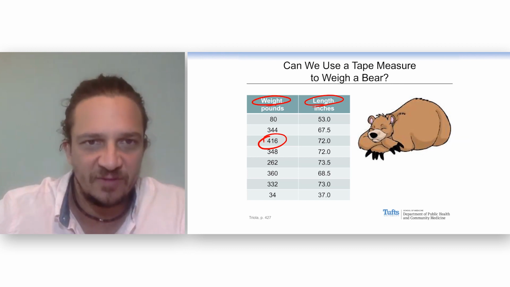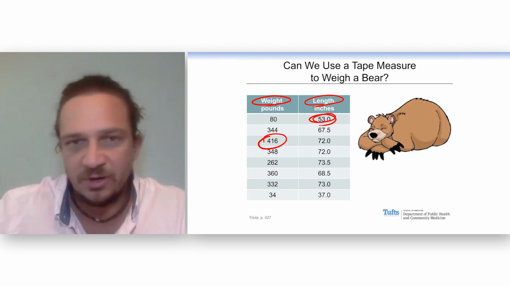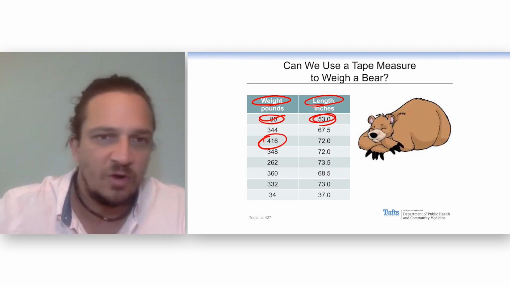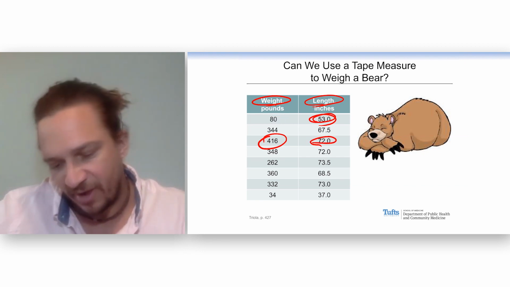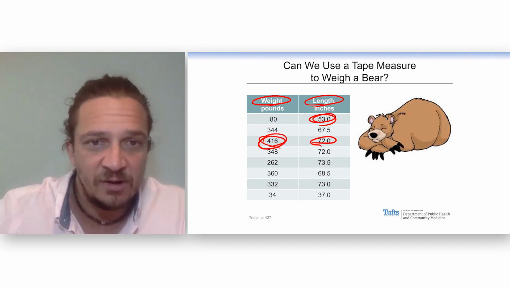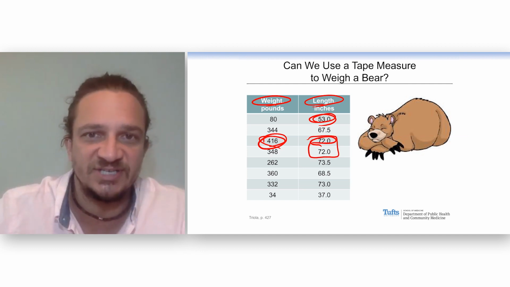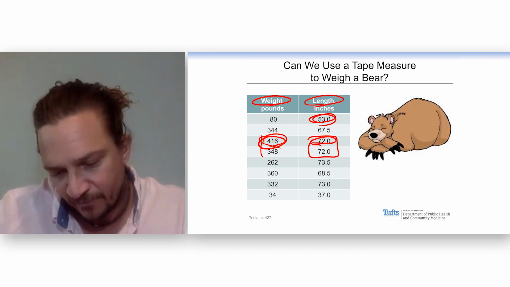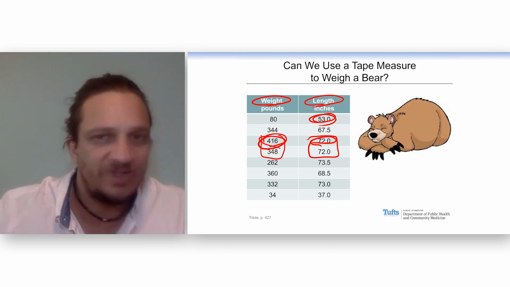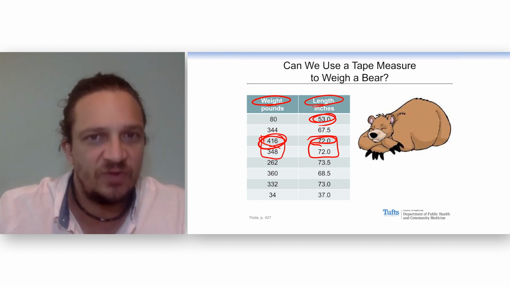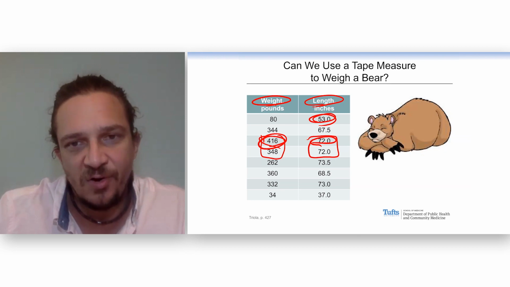Two continuous variables. First step, look at the data. Well, it looks like I have some short bears who aren't that heavy. And it looks like I have some tall bears who are pretty heavy. Now, it's not perfect. These bears are the same height, 72 inches, same as me. And their weight, pretty different. A lot of variability there. But do we see any sort of patterns? Is there a relationship between how long or how tall a bear is and how much it weighs?